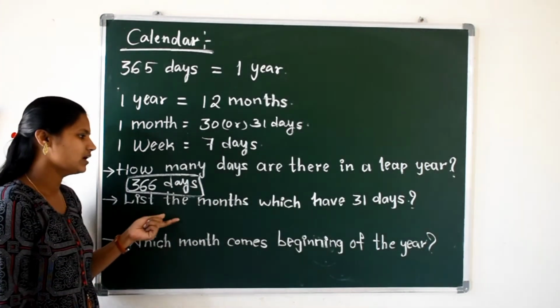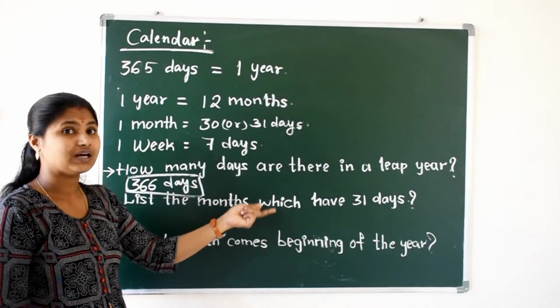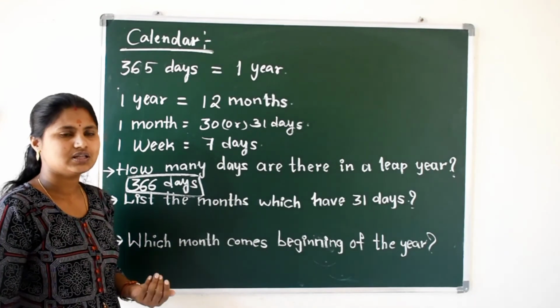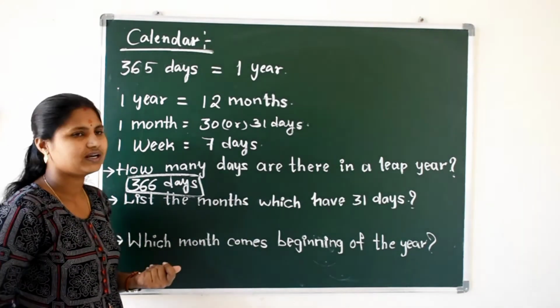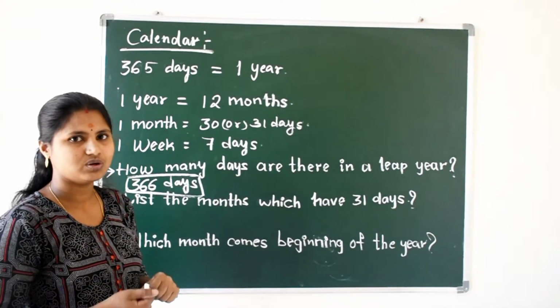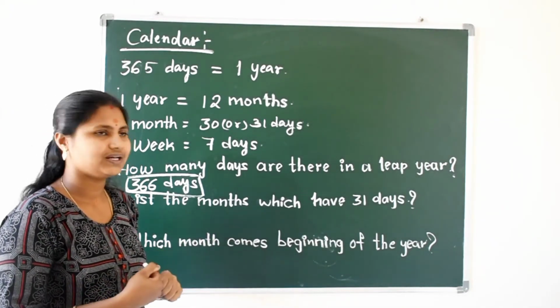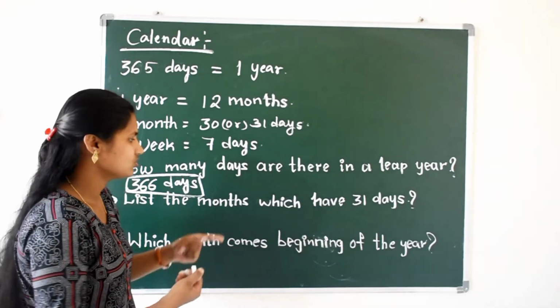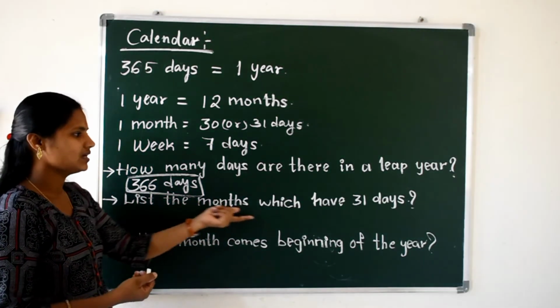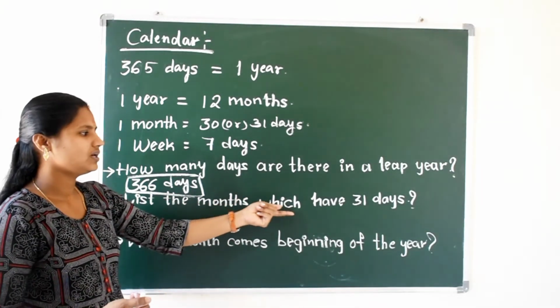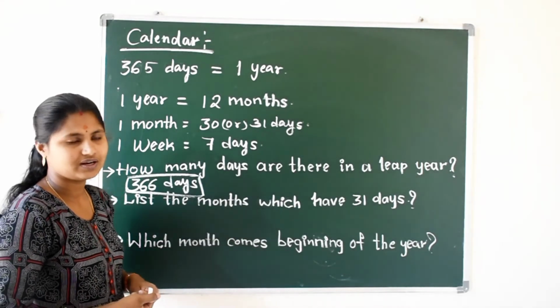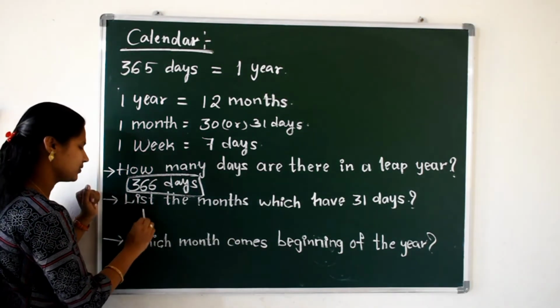Next, list the months which have 31 days. We have 12 months, no? So in each month we have 30 days or 31 days. Here he is asking only for 31 days. So what are the months?